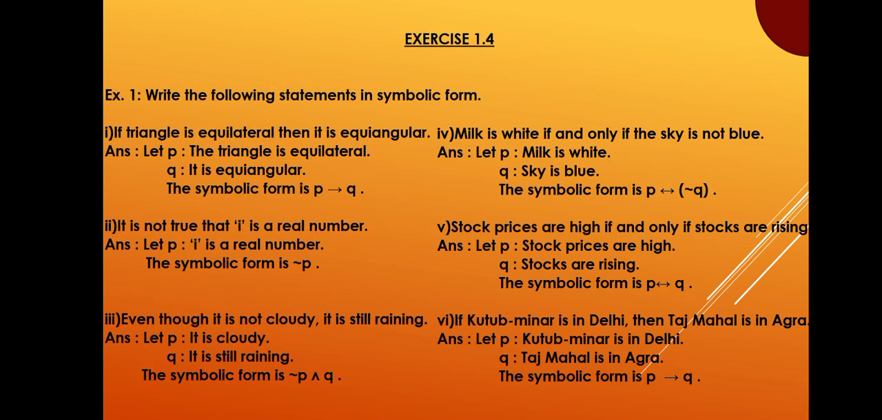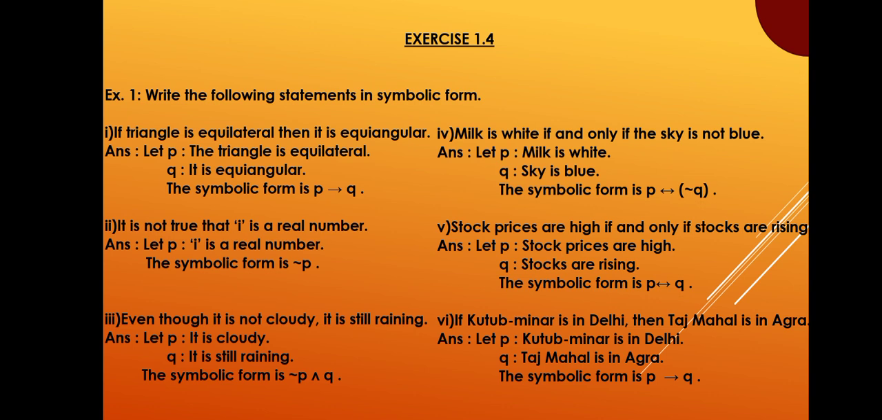Let's begin with exercise 1.4. Write the following statements in symbolic form. If triangle is equilateral, then it is equiangular. Answer. Let P be, the triangle is equilateral, Q be, it is equiangular. The symbolic form is, P implies Q. It is not true that I is a real number. Answer. Let P be, I is a real number, the symbolic form is, not P.